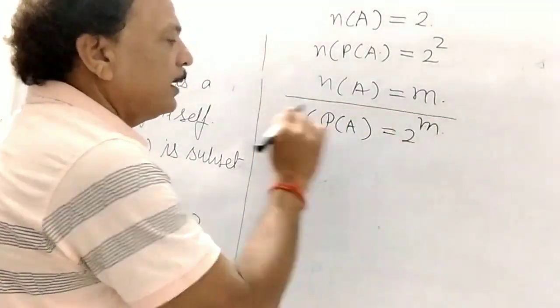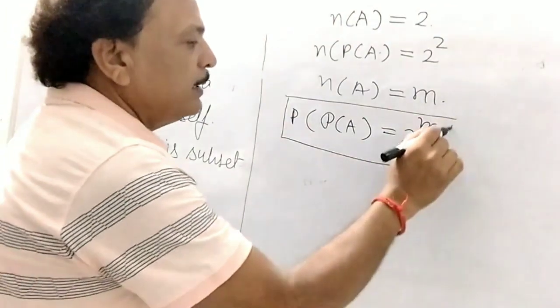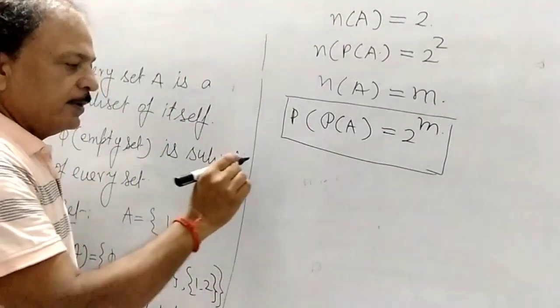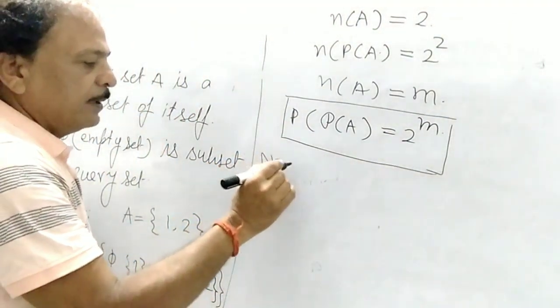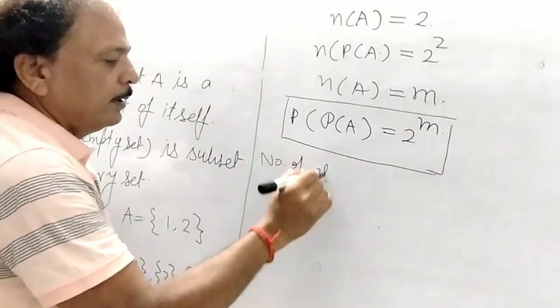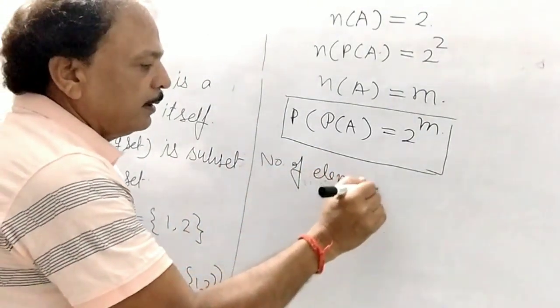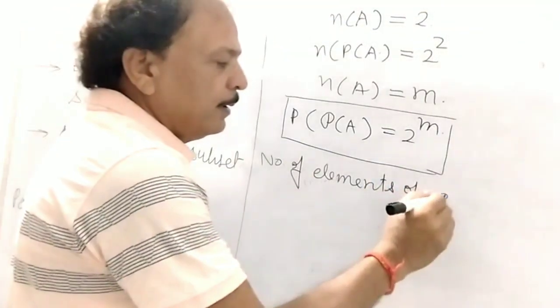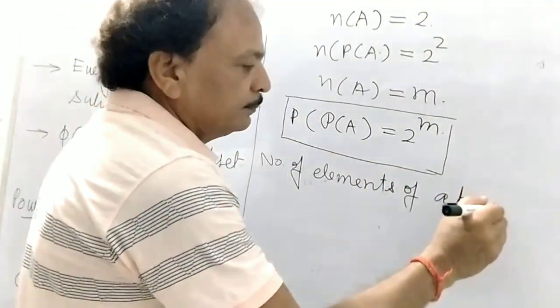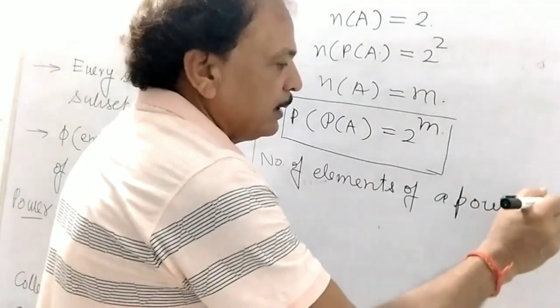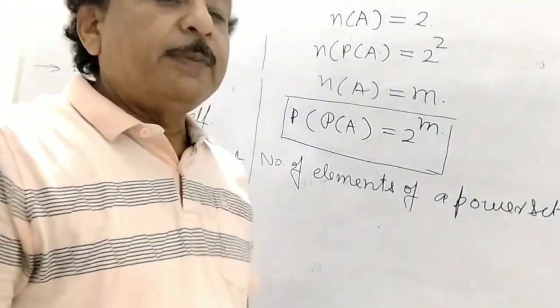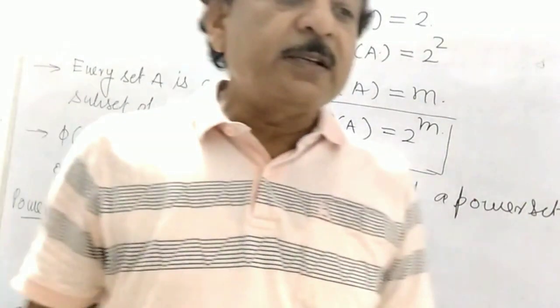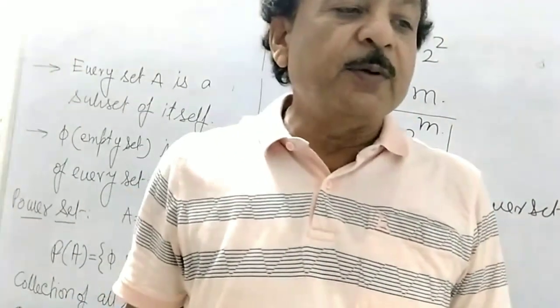This is the number of elements of a power set. N(P(E)) के पहले P दिखाई पड़ रहा है बच्चों, उसे N पढ़िएगा.